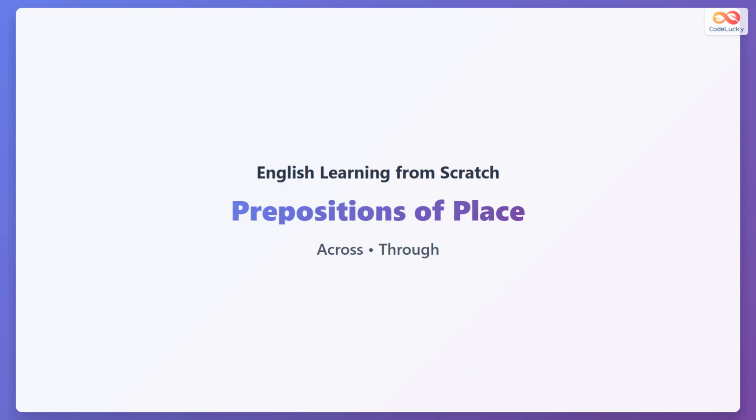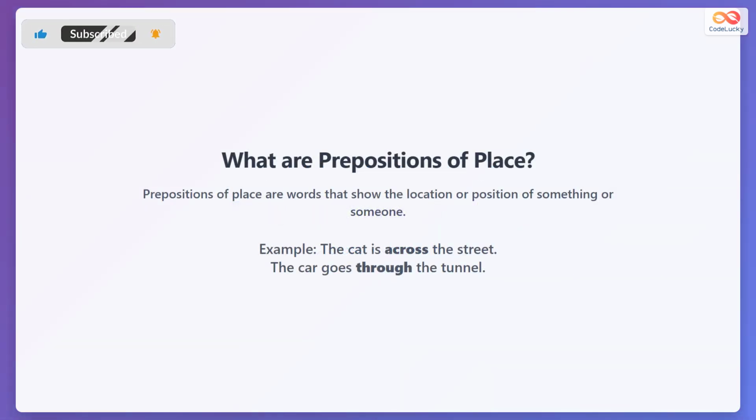This video covers prepositions of place, focusing on across and through. Prepositions of place tell us where something is or the direction it moves in relation to another object. Prepositions of place are words that show the location or position of something or someone. For example, when we say the cat is across the street or the car goes through the tunnel, we use prepositions to explain where or how something moves.